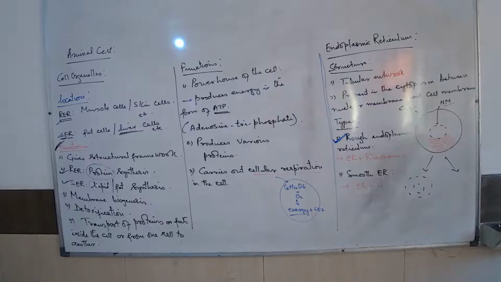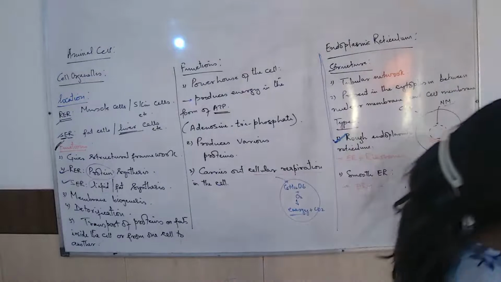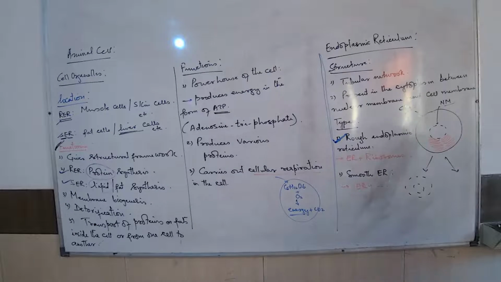After you have finished writing down the functions of ER, take a question. Write 3 differences between RER and SER. These are very common questions you will get in your paper. Quickly make a column and write 3 differences. The answer is already on the board.